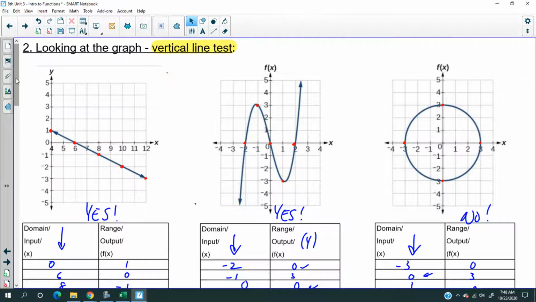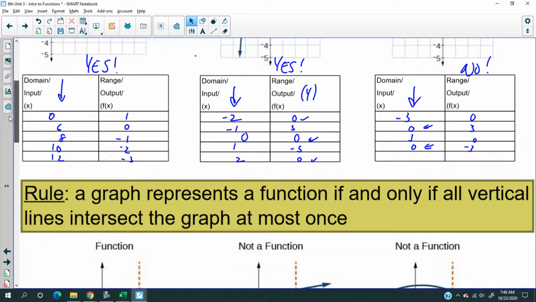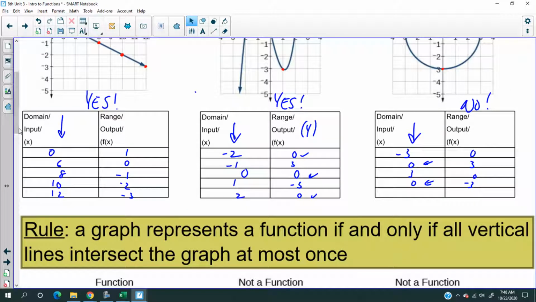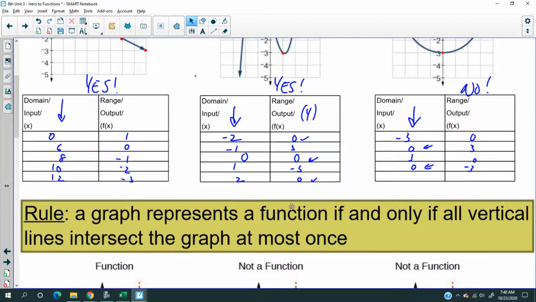So what's a vertical line test? It's basically saying, here's the rule. A graph, you should write this down, vertical line test. A graph represents a function if and only if all the vertical lines intersect the graph at most once. Now, lots of important information here. First, it has to be a graph. Second, it has to be a vertical line. And lastly, it's at most once.